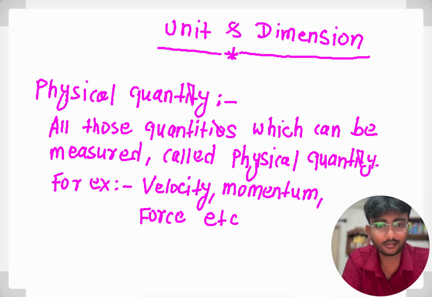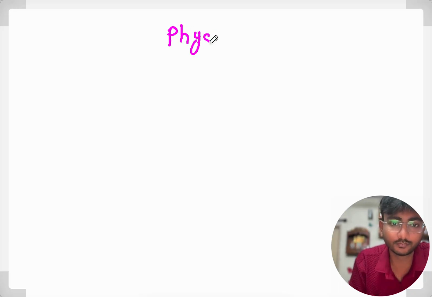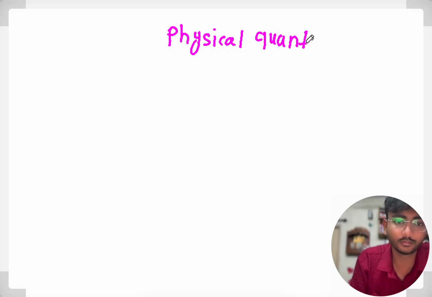Now we can classify physical quantity into two parts.